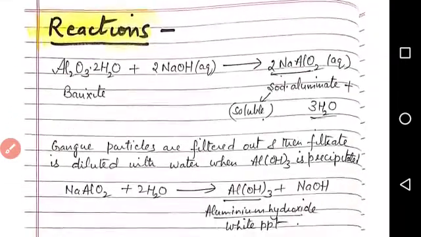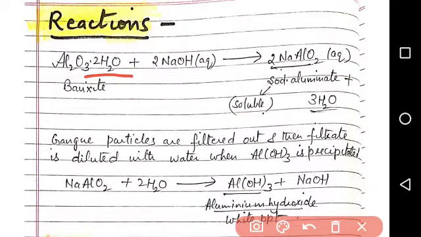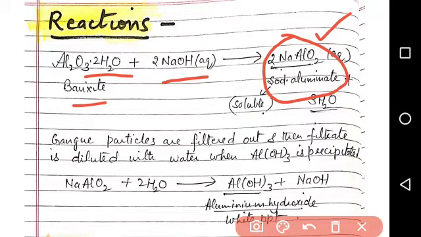The reactions are given here. Al2O3.2H2O is the formula for bauxite. It is dissolved in dilute NaOH where soluble sodium aluminate is formed, NaAlO2. So now this becomes soluble and the impurities settle down.